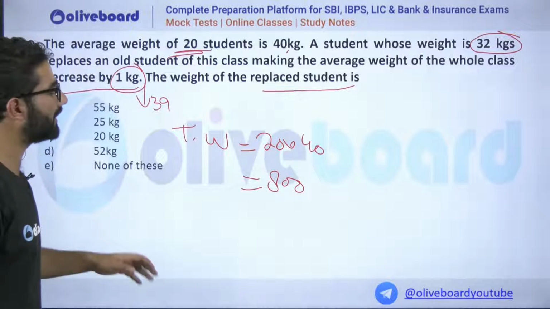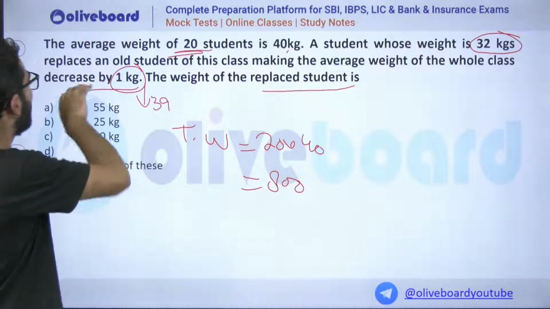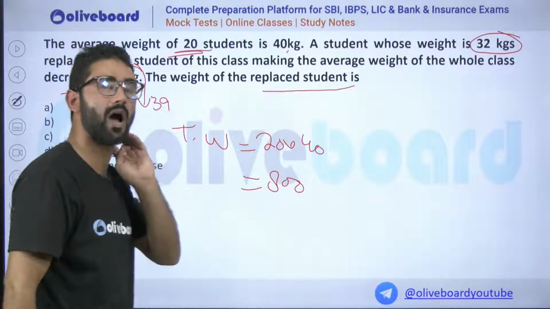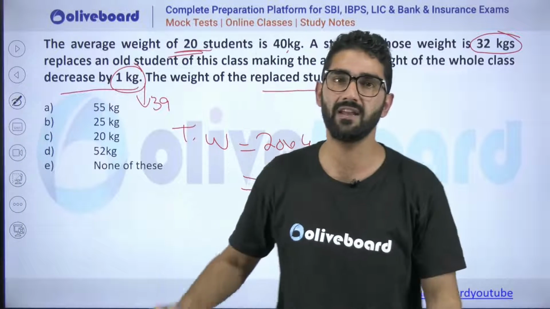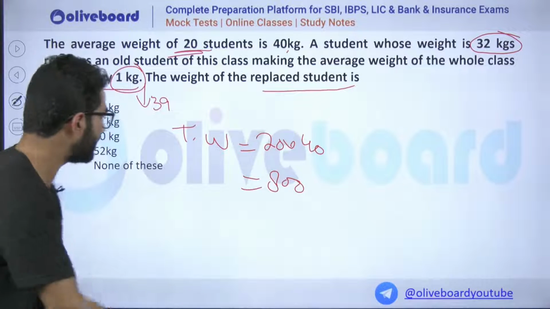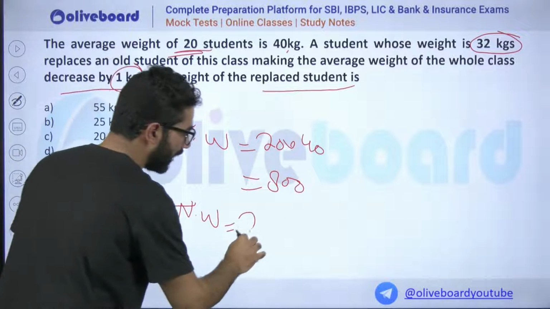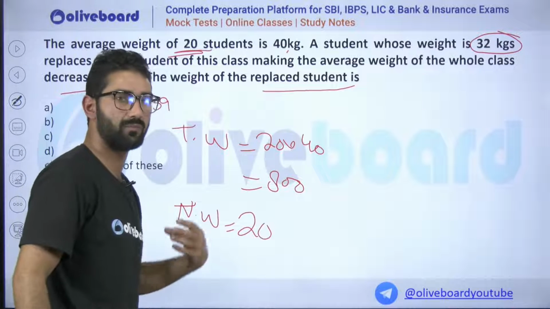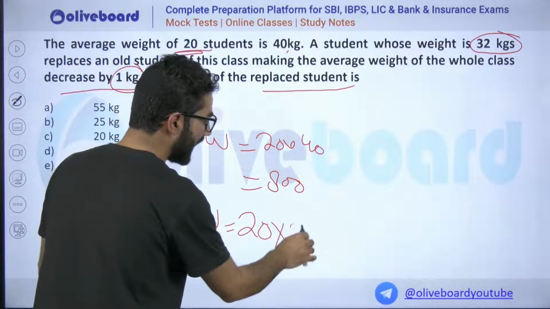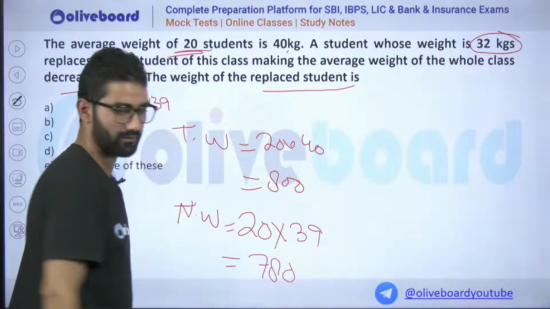So now what the question wants to say is that a student whose weight is 32 kg replaces someone. He comes in and someone goes out. Due to that there is a decrease in average by 1. We still have 20 students, and their new average is 39. It will be 20 multiplied by 39, which is 780.